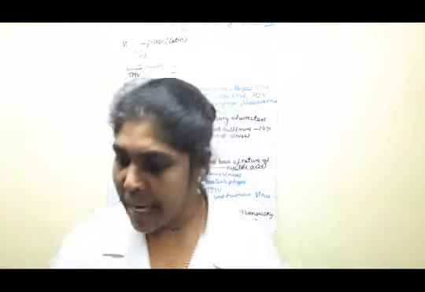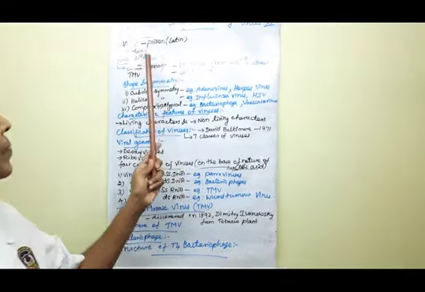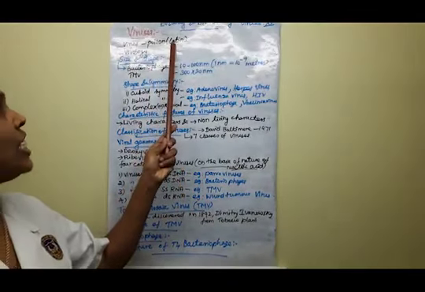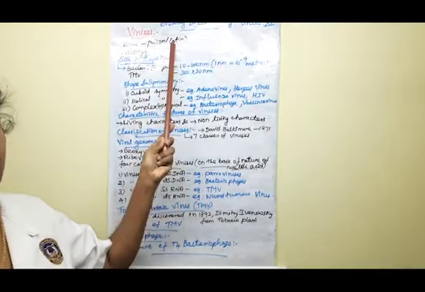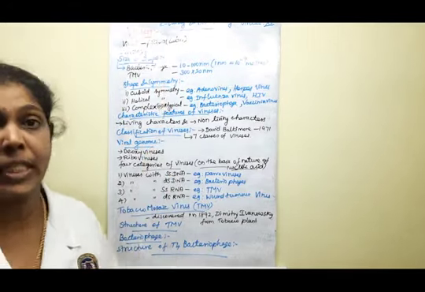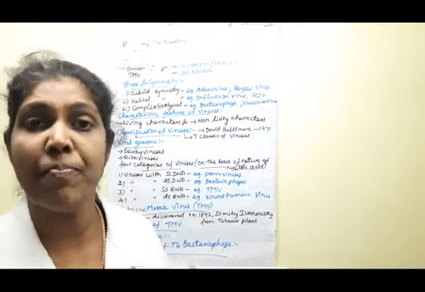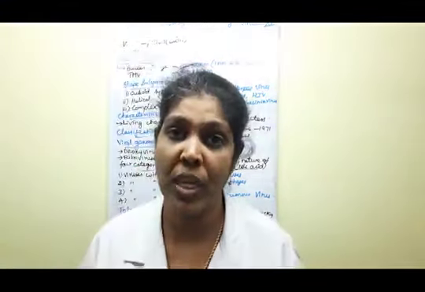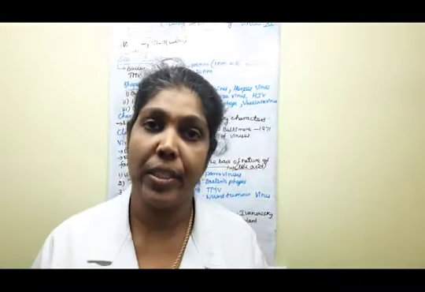Understood? Yes. First, the virus. The Latin word virus means poison. So the word meaning is poison. So what do we mean by virus?